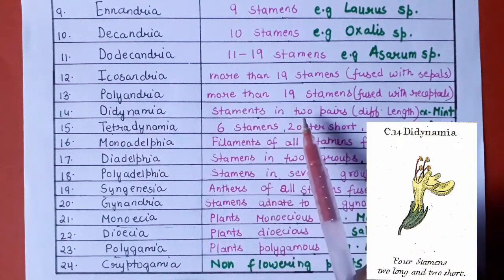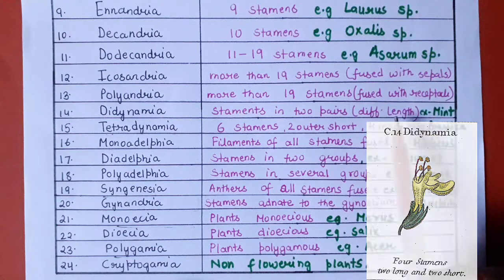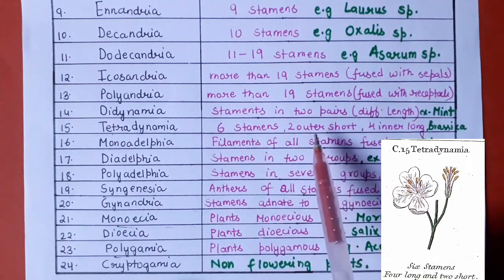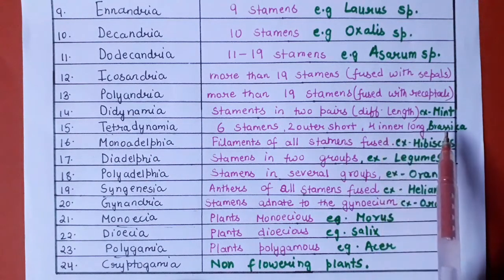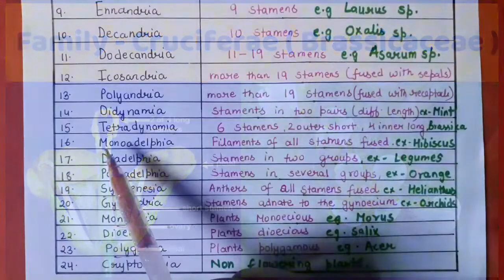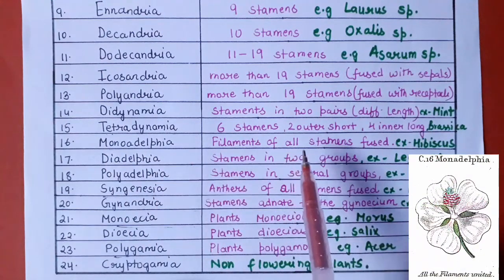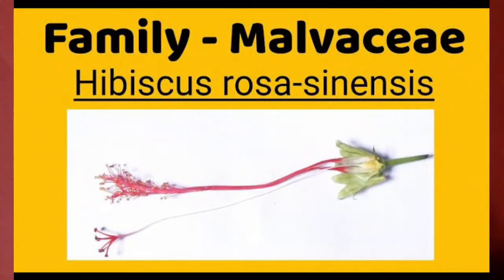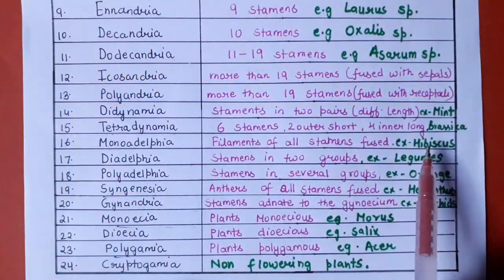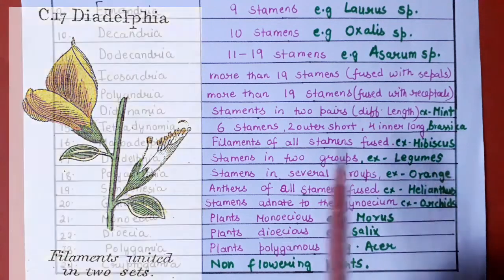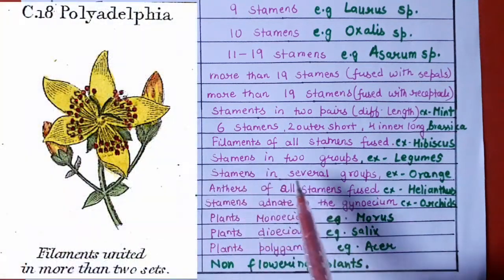Didynamia, stamens in two pairs which are of different length. Example is mint. Tetradynamia, 6 stamens, 2 outer short, 4 inner long. Example is Brassica, we have discussed it in detail in our video of family Brassicaceae. Monadelphia, in which the filaments of all the stamens are fused. Example is hibiscus. We have done it in detail in our hibiscus video as well as in the family Malvaceae video. Diadelphia, stamens in two groups. Example is legumes. Polyadelphia, stamens in several groups.